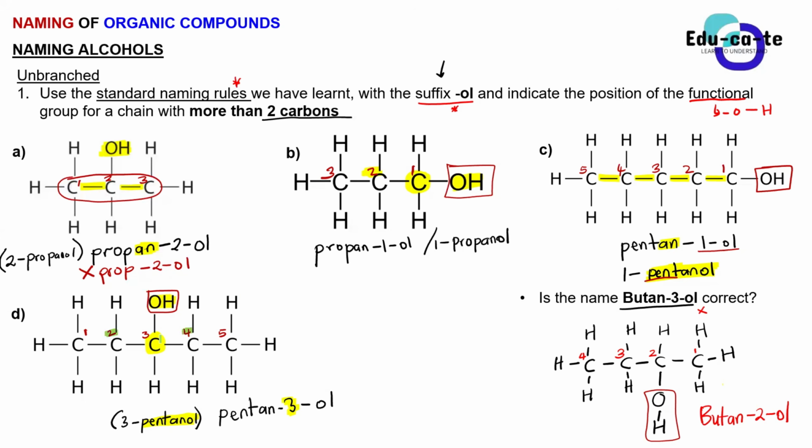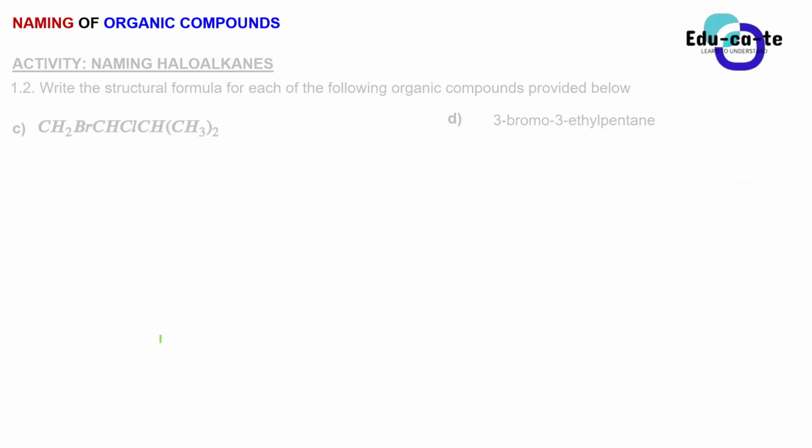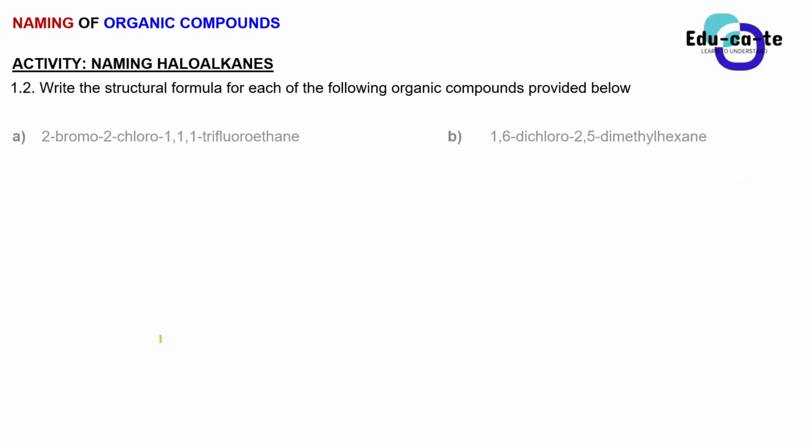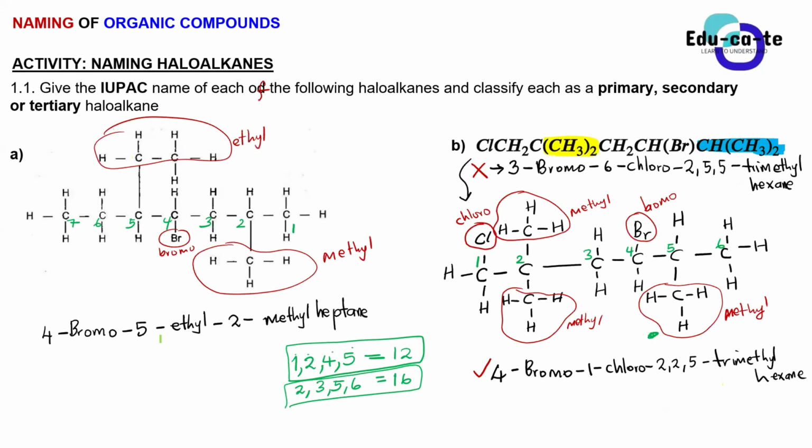Can you go back? I can. Don't worry, let's just go back to it. It was the haloalkanes. Oh, we didn't classify them. Let's look at them, guys. Let's look at the first one on these haloalkanes. The first haloalkane, is it a primary, a secondary, or a tertiary haloalkane? Let's see, Sam. The first one, A.